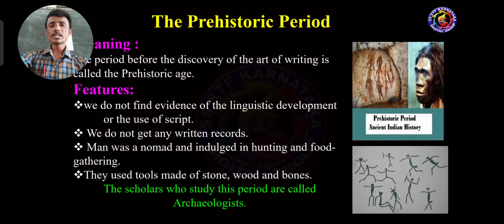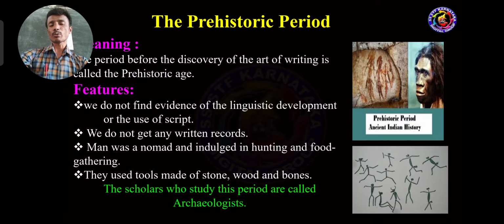For hunting animals they needed weapons, and such weapons are called tools. They used stone, wood and bones to create important tools or weapons to hunt animals. The scholars who study this period are called archaeologists.